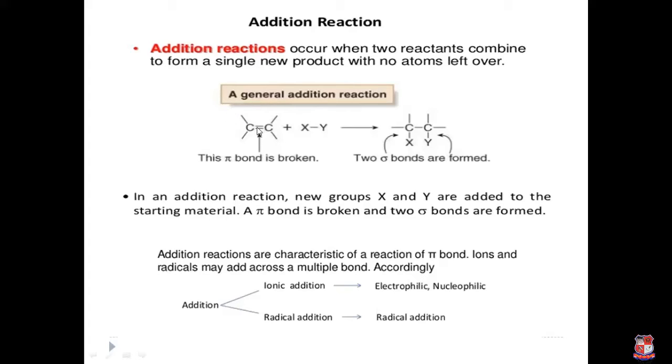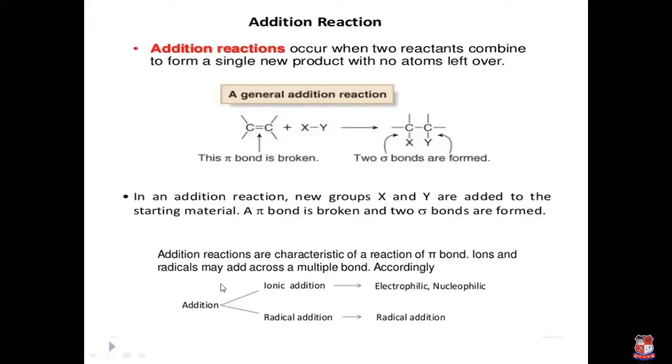An alkene contains a double bond, one pi bond and one sigma bond. This pi bond is broken and another reactant combines with these two carbon atoms, producing two new sigma bonds and a saturated product. So the new groups X and Y are added to the starting material, the pi bond is broken and two sigma bonds are formed. So addition reactions are characteristic of reactions of the pi bond.